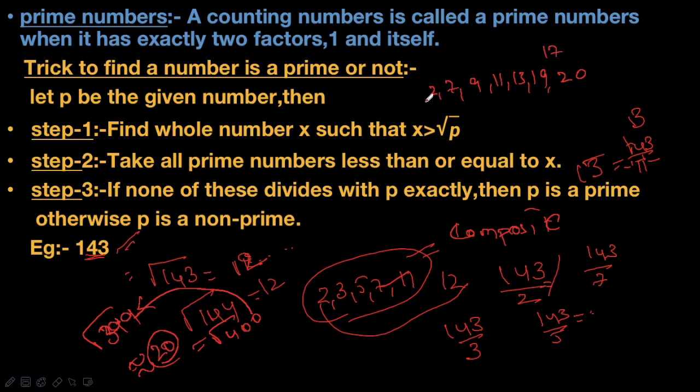Now take these numbers and divide 399 by them. 2 cannot divide 399. But 3 can divide 399. 399 by 3 is 133. So we can say that 399 is not a prime number, it is a composite number. This is an easy way to find whether a number is prime or not.